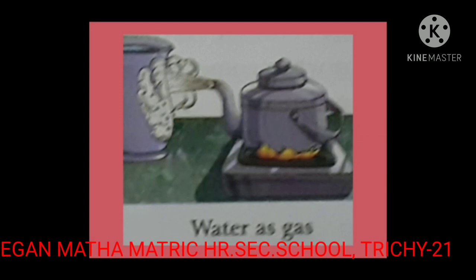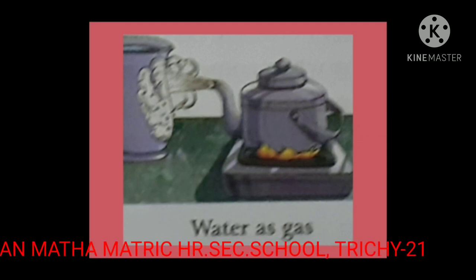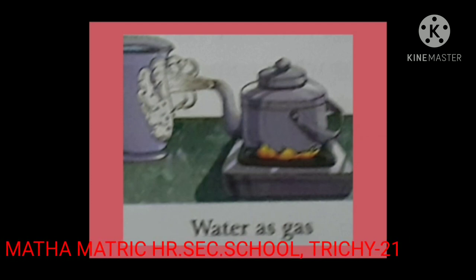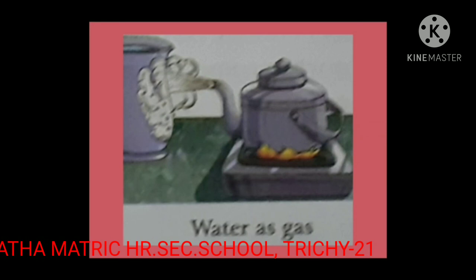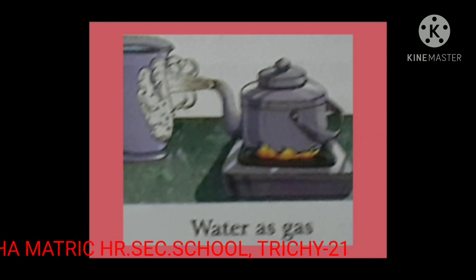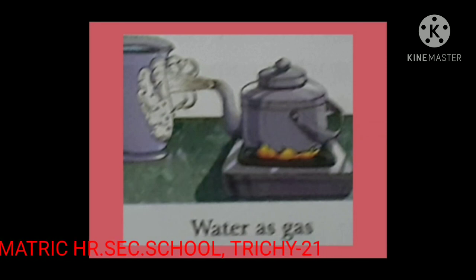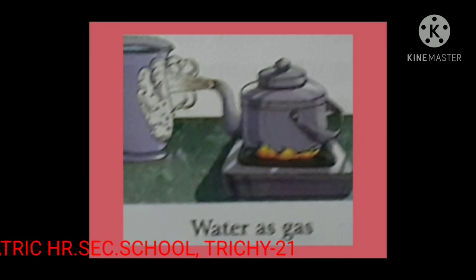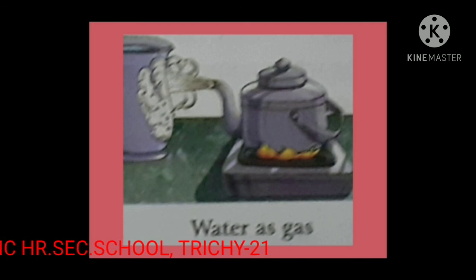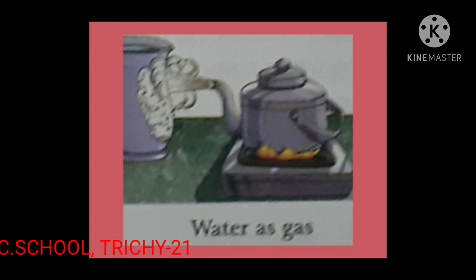Now think what happens when we heat water. We can see gas rising from the surface of water. Water changes to steam or water vapor on heating. This is the gaseous form of water. Water vapor is an invisible gas always present in the air. These three forms of water are called the three states of water.